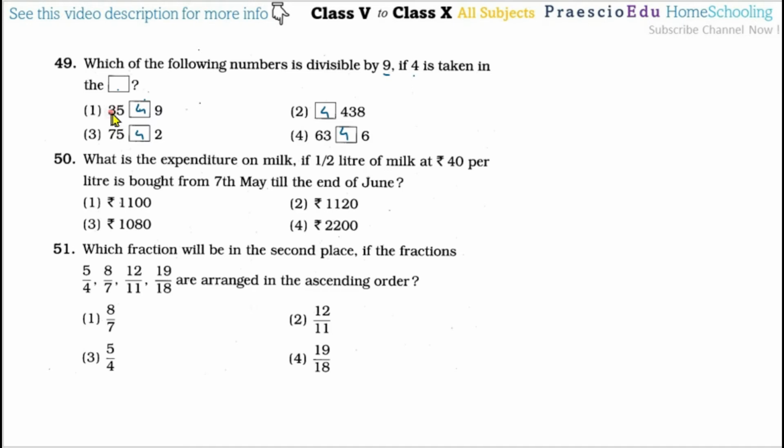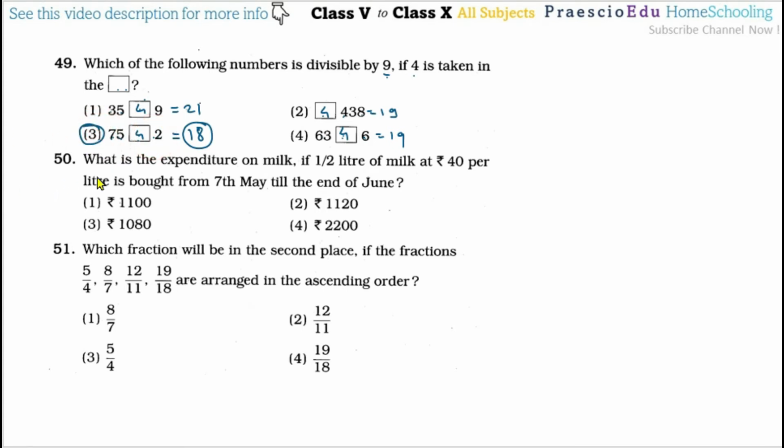Okay, now 3 plus 5 is 8, 8 plus 13, so that will be 21. Here 4 plus 4 is 8, 8 plus 8 is 16, plus 9 is 19. Now 6 plus 4 plus 6 is 10, plus 6 and plus 9, so that is 19. Here 4 plus 2 is 6, 6 plus 5 is 11, plus 7, so that is 18. Now 18 is the only number which is a multiple of 9, which means after taking this 4 in the box we get the number 7542. So option number 3 is the correct one.